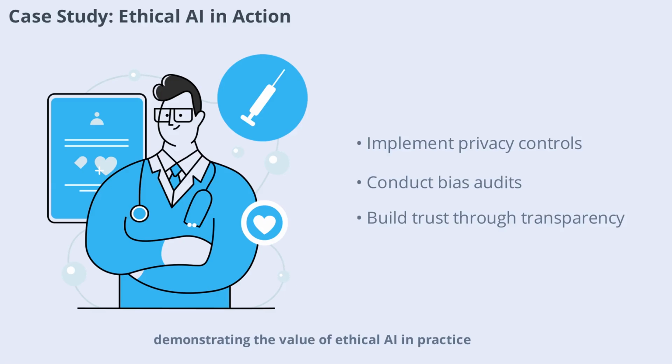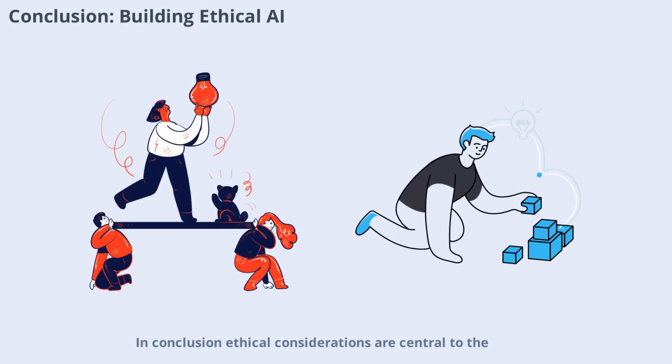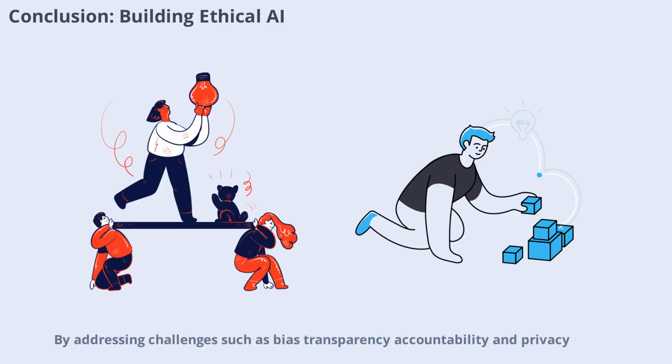ethical AI in practice. Conclusion: ethical considerations are central to the responsible development and deployment of narrow AI. By addressing challenges such as bias, transparency, accountability, and privacy, we can harness the benefits of AI while minimizing risks. Ongoing collaboration, education, and innovation are key to building AI systems that serve society ethically and effectively.